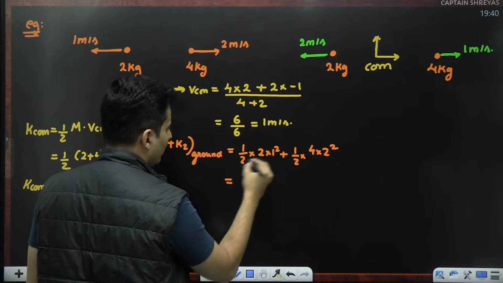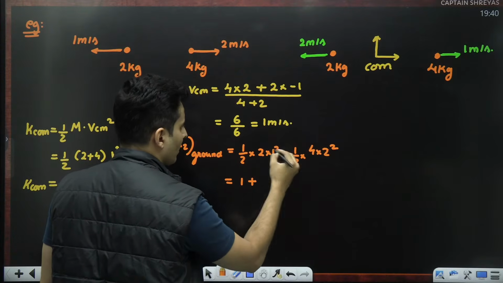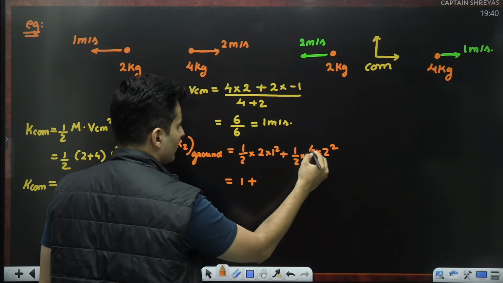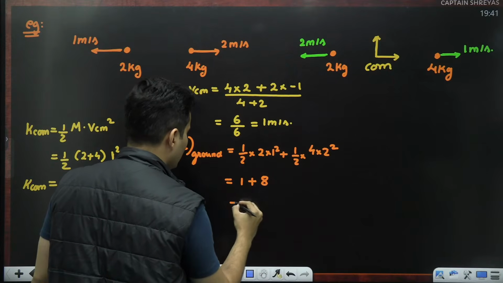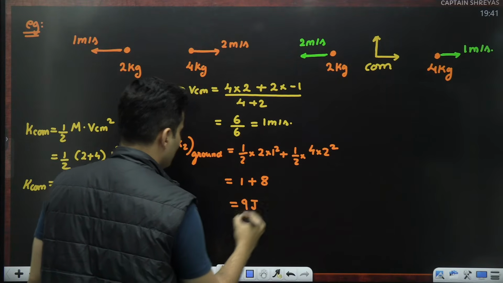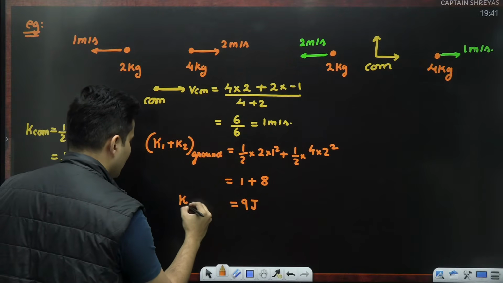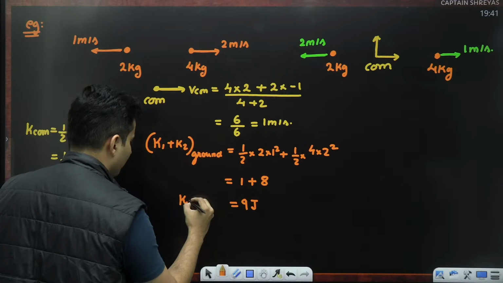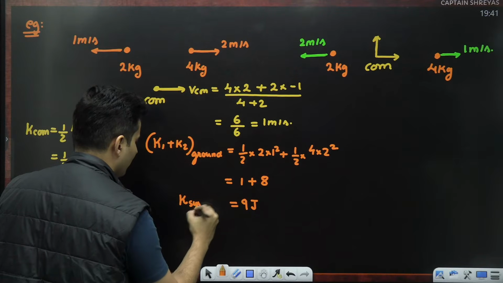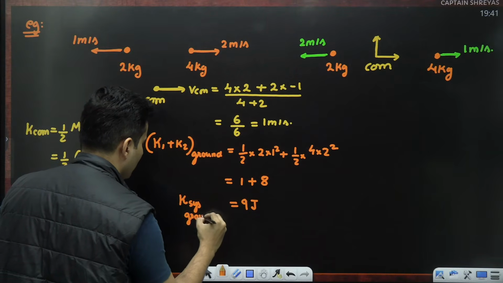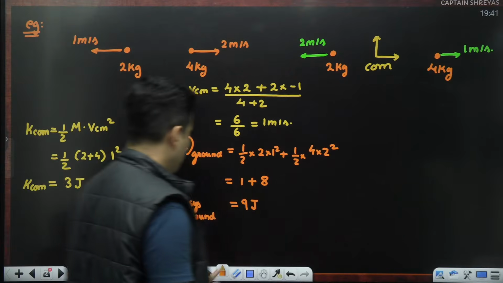So which will come out to be 2 cancels, becomes 1. This 4 and 2 cancels, becomes 2. 2 cubed is basically 8. So it will just become 9 joules. That is your kinetic energy of that system, from the ground frame. Perfect.